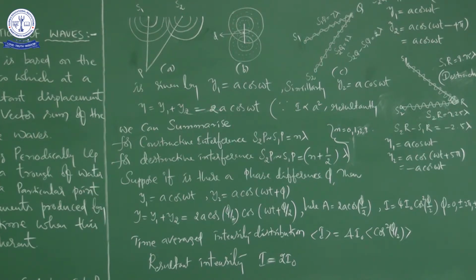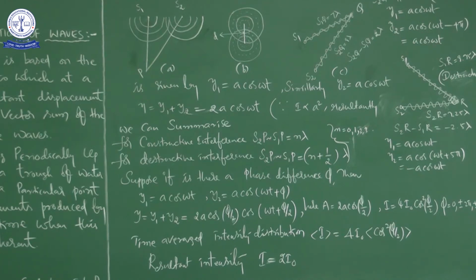You also know that intensity is directly proportional to the square of the amplitude. So I is directly proportional to a square. Here you can say that the intensity of the resultant wave is equal to 4 into I naught. What is I naught here? I naught is the intensity produced by each one of the individual sources, and I naught is directly proportional to A square.